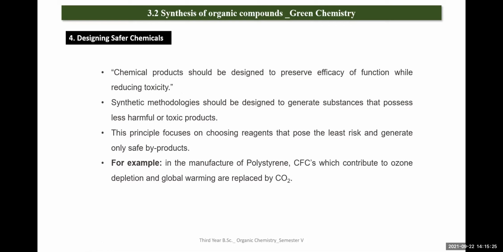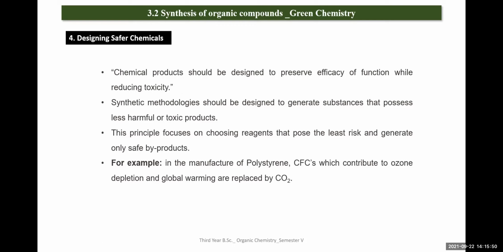The second one is that synthetic methodology should be designed to generate substances that possess less harmful or toxic products. Whatever chemical method you are going to design, the process should produce less harmful or toxic products. That is the thing.